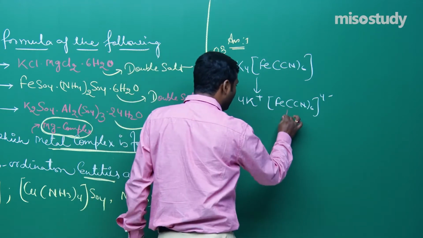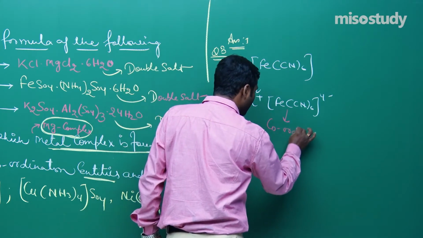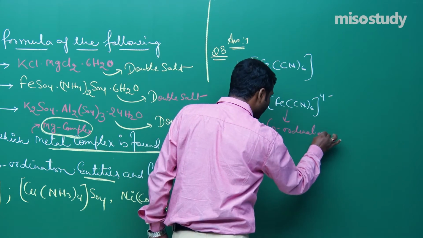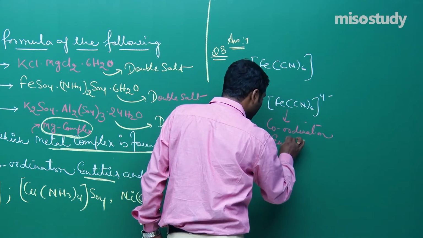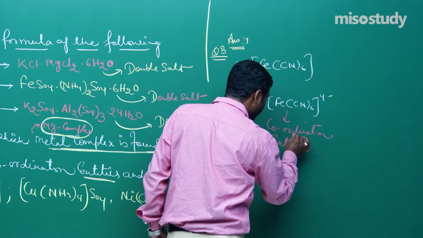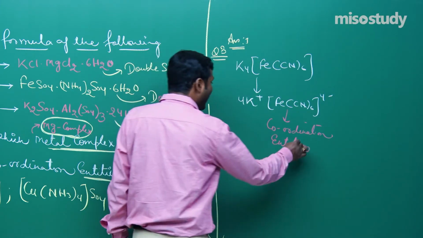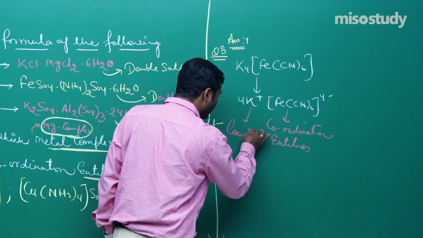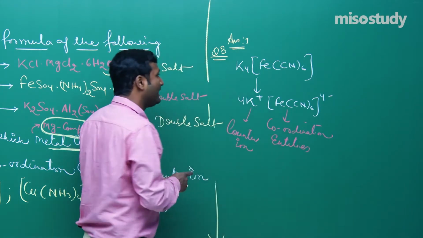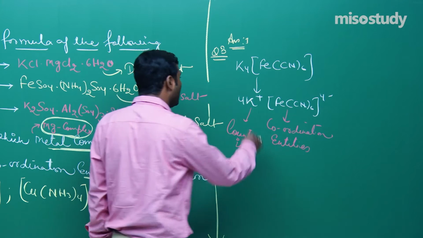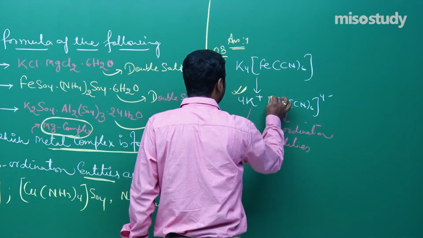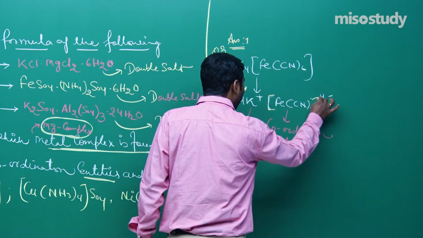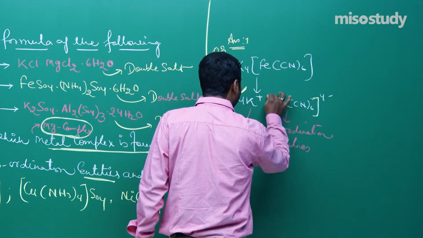This one is known as the coordination entity, that is, in brackets. And this one is the counter ion. This is an example of an anionic complex, because there is an anionic complex ion.